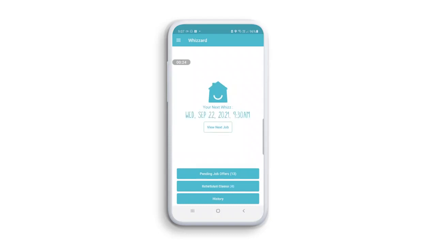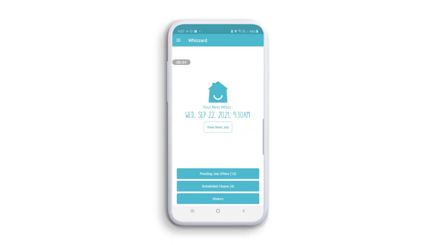You should now have arrived at the home screen. Let's explore and look at all of the features in detail. Features of this app include a profile section, contact Whizz functionality, accessing pending job offers, accessing jobs that have been allocated to you under scheduled jobs, setting a team up, pre-cleaned photos, starting a job functionality, viewing and completing a checklist, and finishing a job.